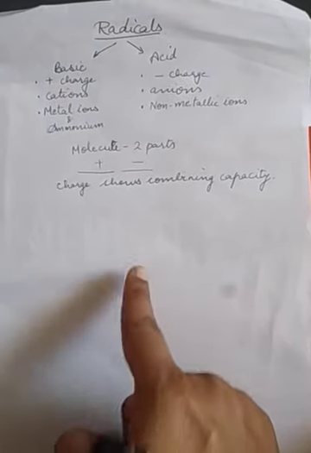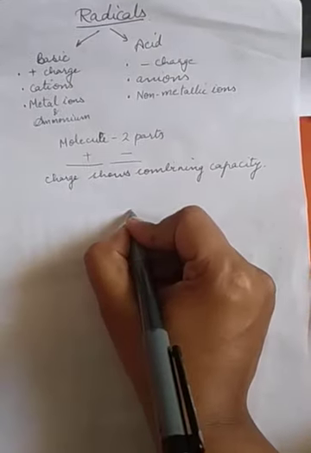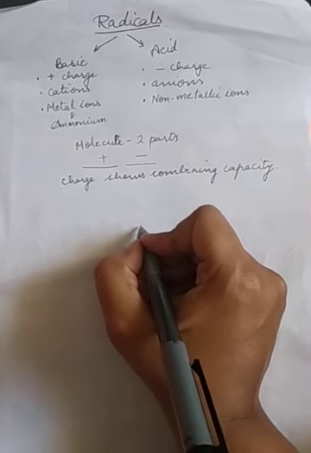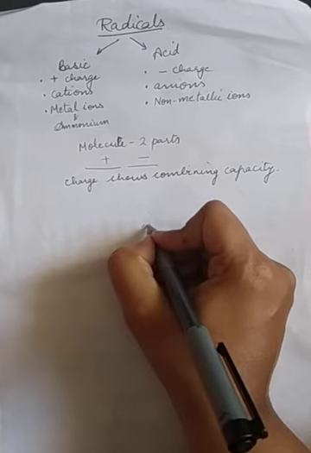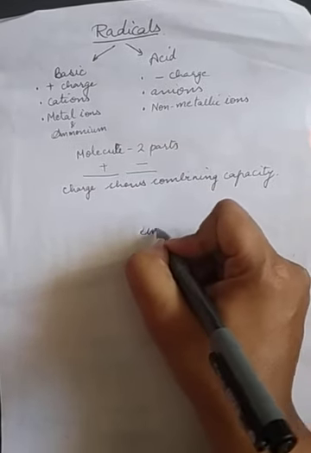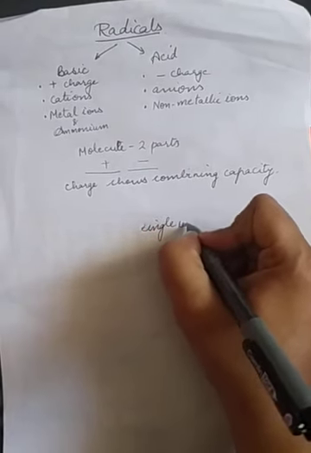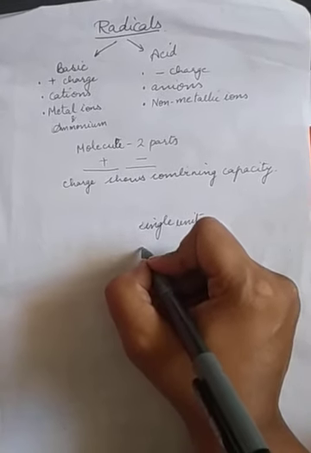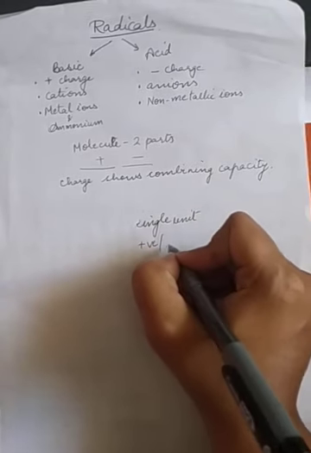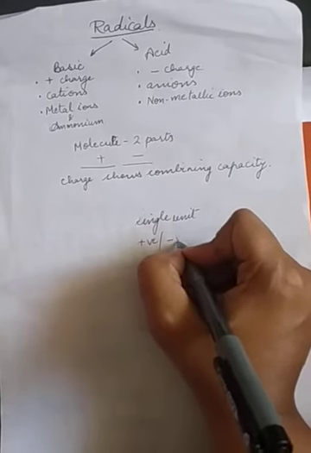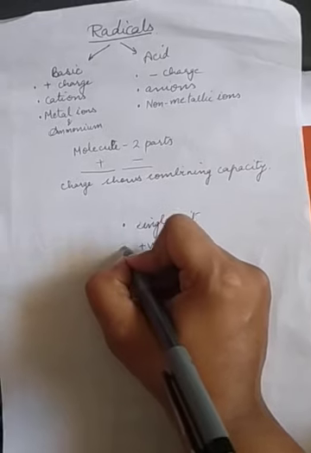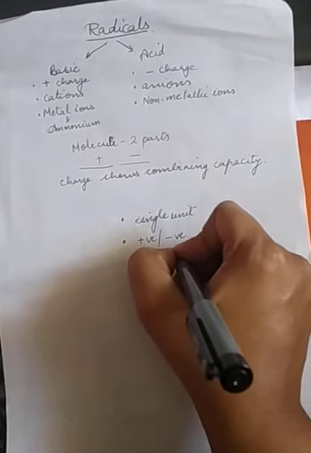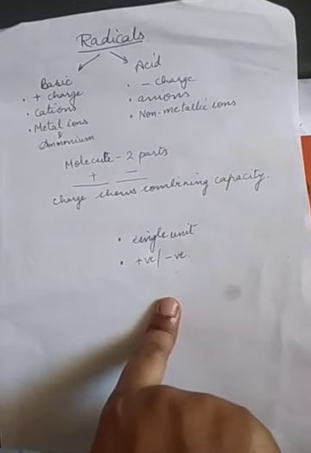So, a single element or group of elements combined chemically and behaving as a single unit, and they have a charge. It can be a positive charge or a negative charge. Such groups of atoms are known as radicals.